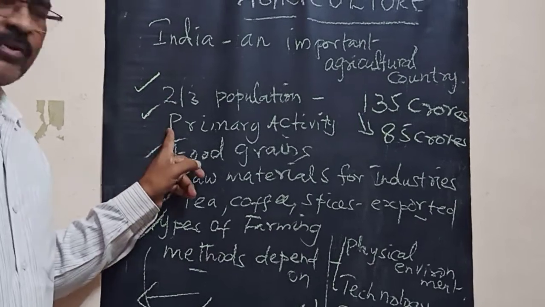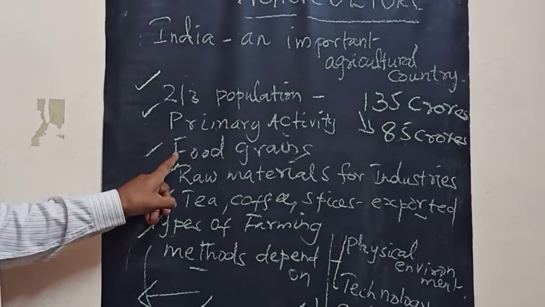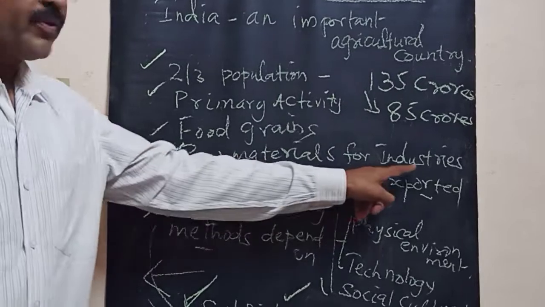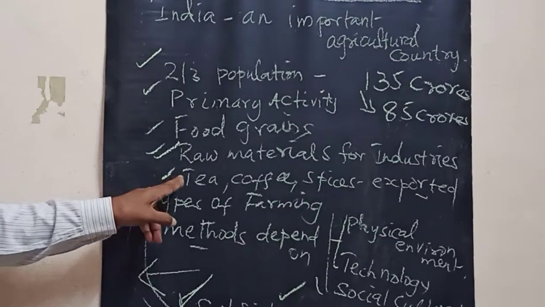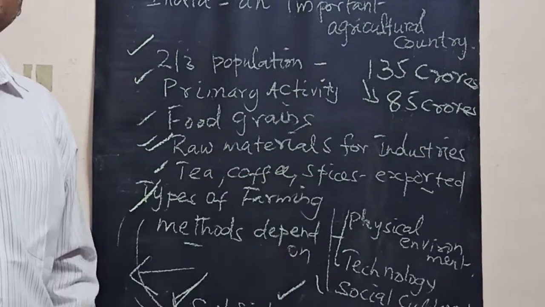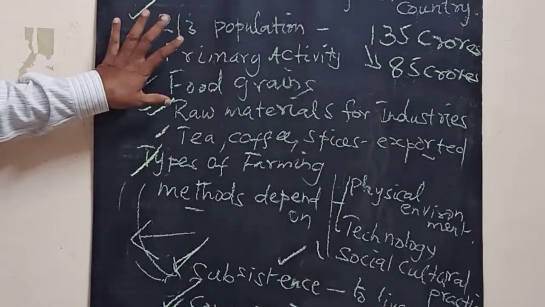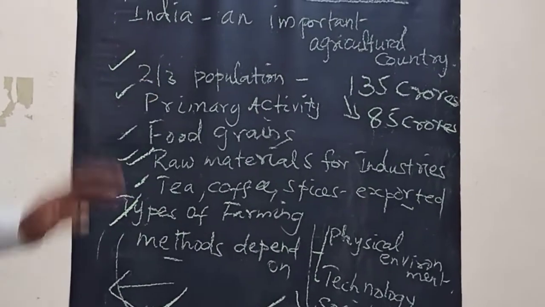It is a primary activity. Food grains are produced mainly by agriculture. Agriculture produces raw materials for industries, and crops like tea, coffee and spices are exported to other countries, and we get a lot of foreign exchange. So India is an important agricultural country.